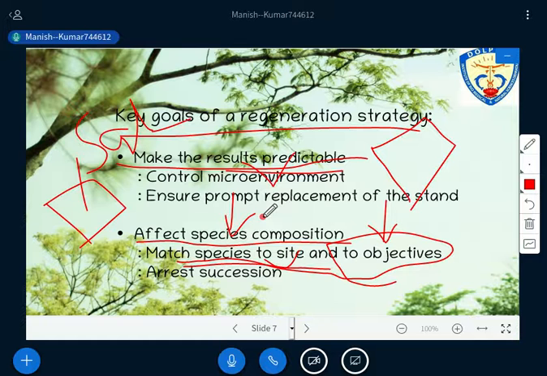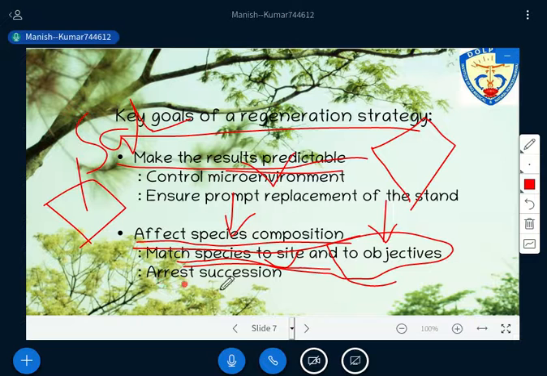For example, for timber you can go for sal, you can go for teak, or other kinds. Sorry, poplar you can avoid, because poplar is used for plywood, and the paper and pulp industry requires that. And for example, if you have an objective of fruit, you can raise fruit trees like that. Have you got that? So that's why regeneration affects species composition.